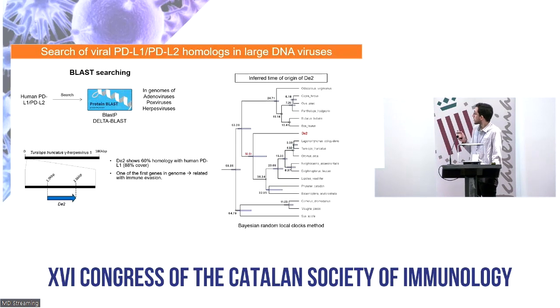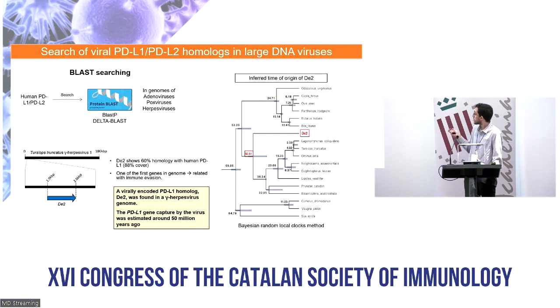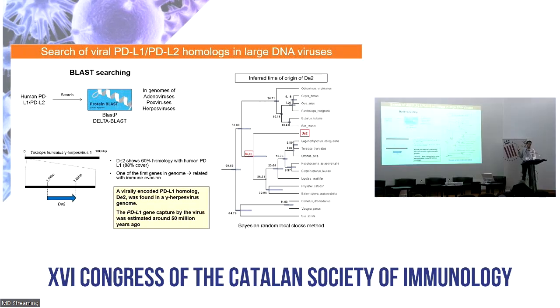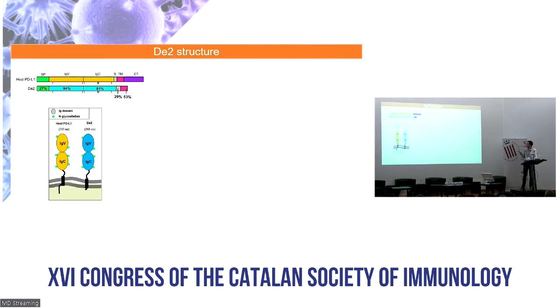The estimated moment of capture of DE2 was calculated with a phylogenetic tree with the sequences of the Ig domains of DE2 and 84 mammal PD-L1s. In this part of the whole tree, we can see that DE2 was predicted to have been captured around 50 million years ago in the cetacean root.